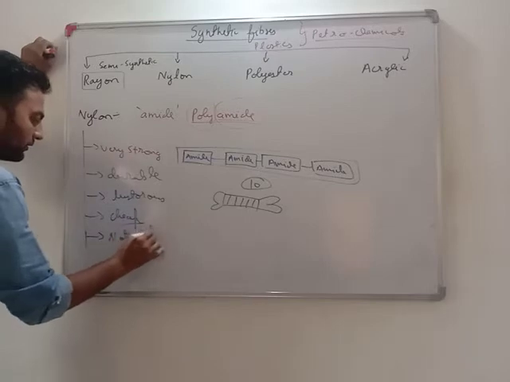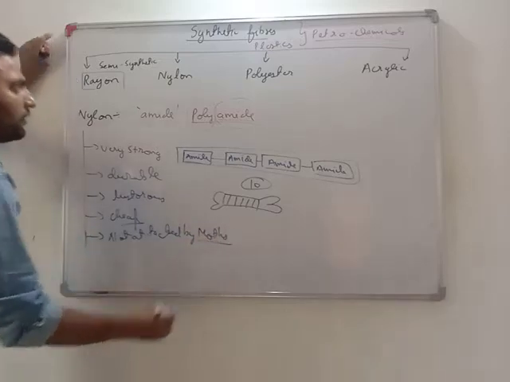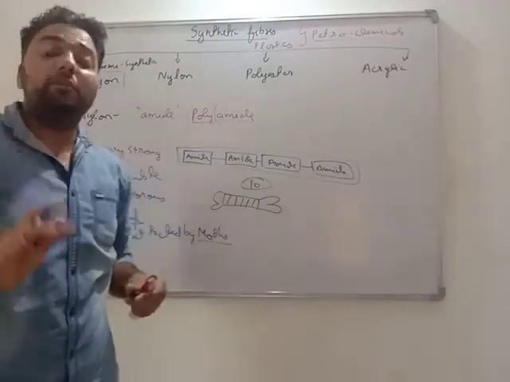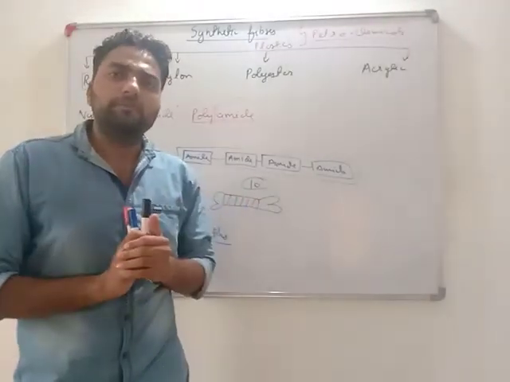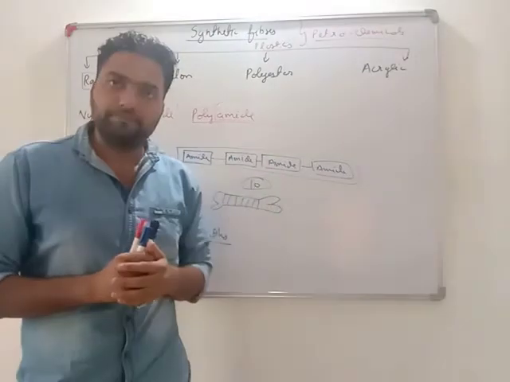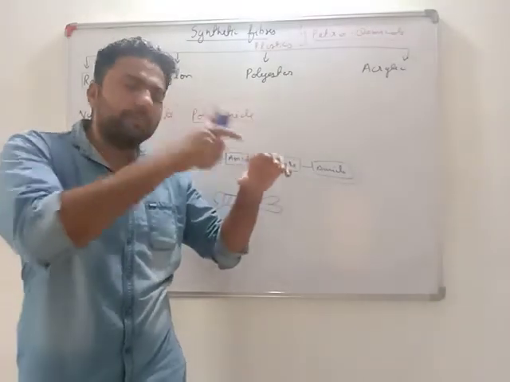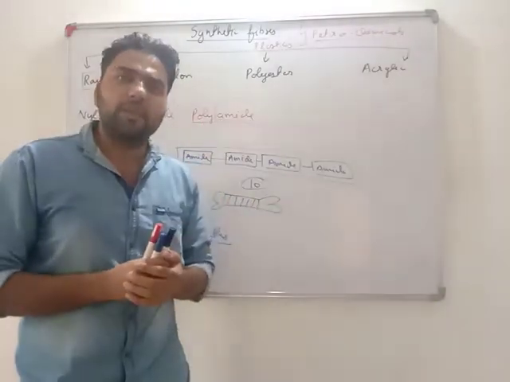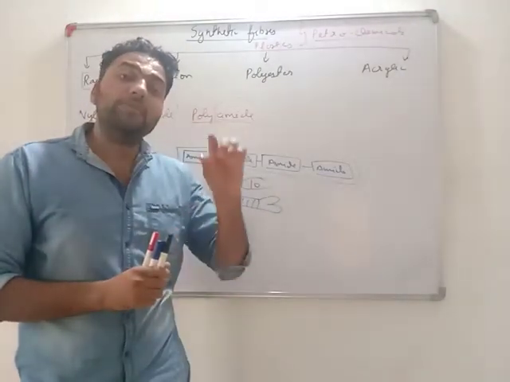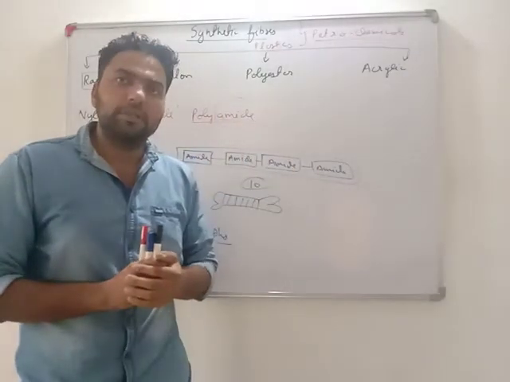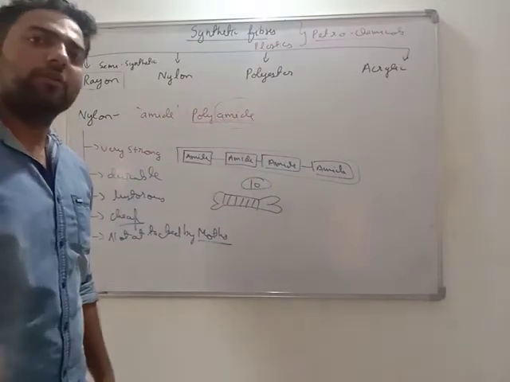Not attacked by moths. Very important. All the synthetic fibers are not attacked by moths. What does this mean? If we are having any natural fiber at our home, many pests, many moths attack them. What happens is that after being attacked by them, either the quality decreases or they make some holes in them. So after that they are of no use. For that protection we are using naphthalene balls. We keep naphthalene balls. Okay, but if you are having synthetic fibers or plastic at your place, no need to worry. They will not be attacked by moths.